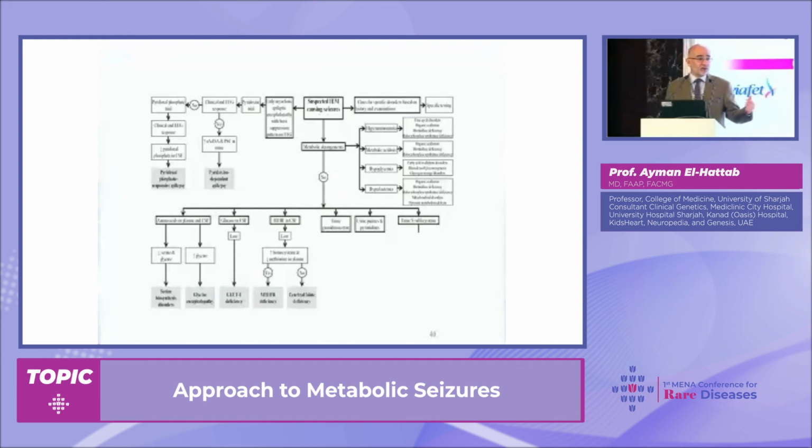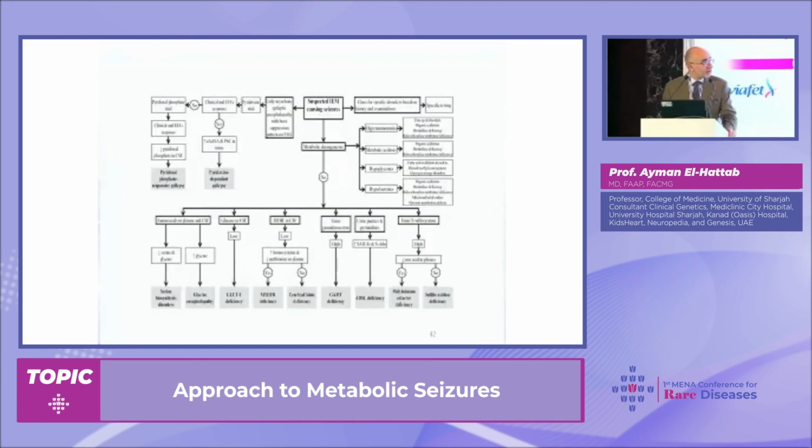We can also check guanidinoacetate, because we have a few conditions due to defects in creatine metabolism. I will not talk much about this because we don't have much time.